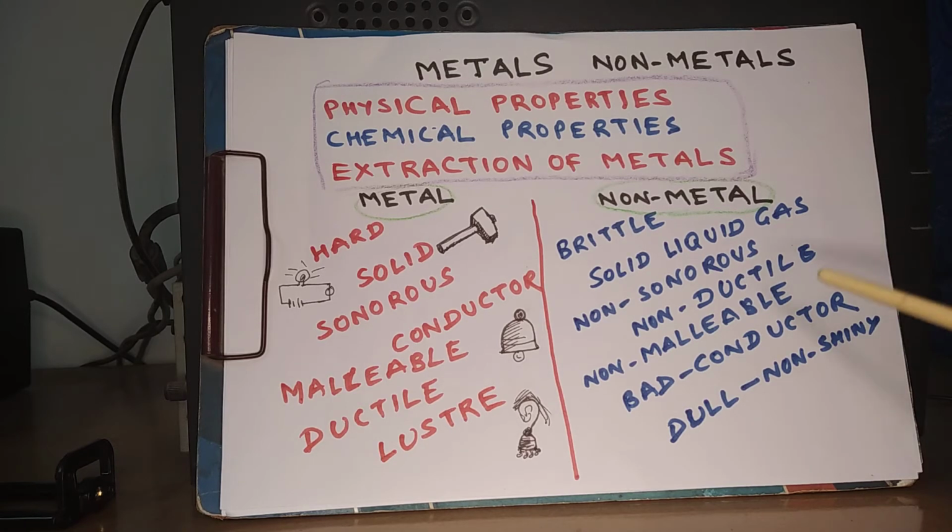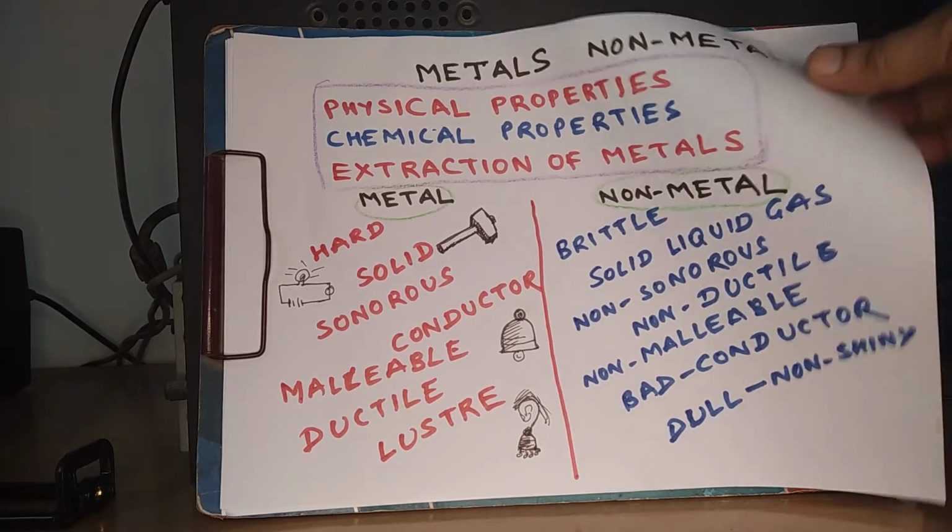But non-metals are non-ductile, non-malleable, and bad conductors of electricity. They are dull, non-shiny. There is an exception. Graphite is a good conductor of electricity.